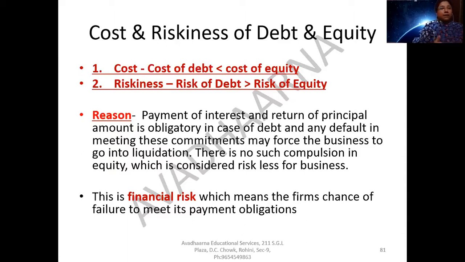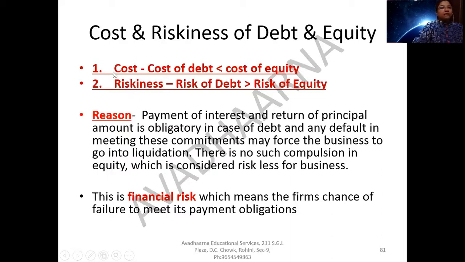It means, let's say the company has to decide whether it has to go for 40% debt, 60% equity, or 50% debt, 50% equity. Now this decision the company has to take by comparing the cost and riskiness of the various sources of finance in hand.